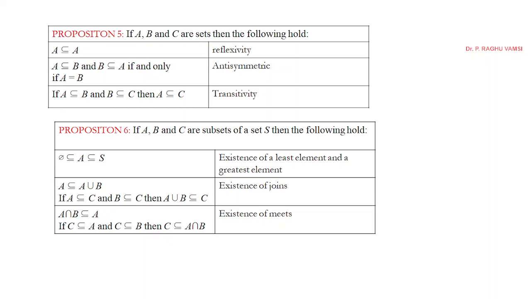Next is existence of meets. A intersection B is a subset of A. If C is a subset of A and C is a subset of B, then C is a subset of A intersection B. In your school days, plus 1 or plus 2, you might have seen the solving of these rules. However, we are not going to discuss the solving of these rules. We are only highlighting the proper rule or proposition for every constraint, and you are supposed to remember these particular rules.